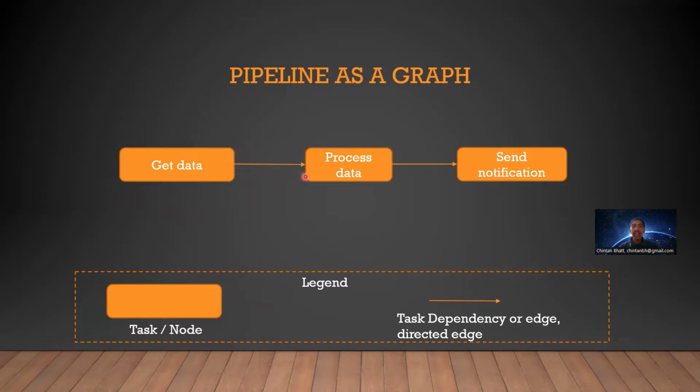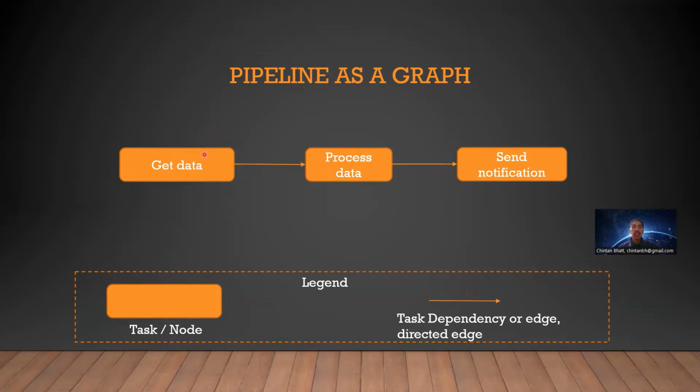This is specifically a directed edge because it shows the direction. It is called a directed edge. In terms of Airflow, this box is a task or task node, and this line or edge is a directed edge that represents dependency, task dependency.